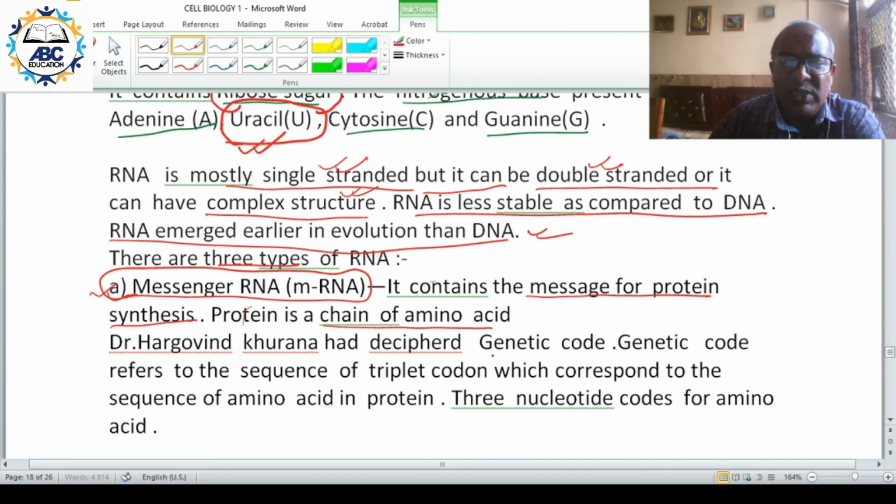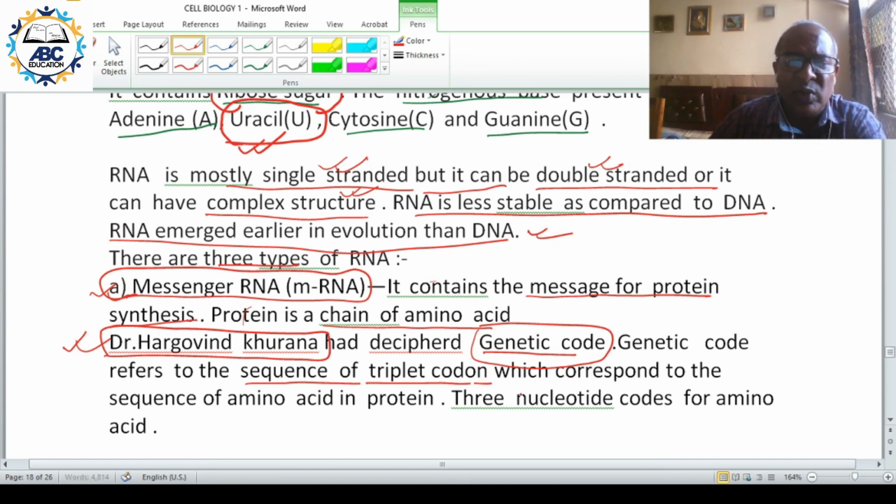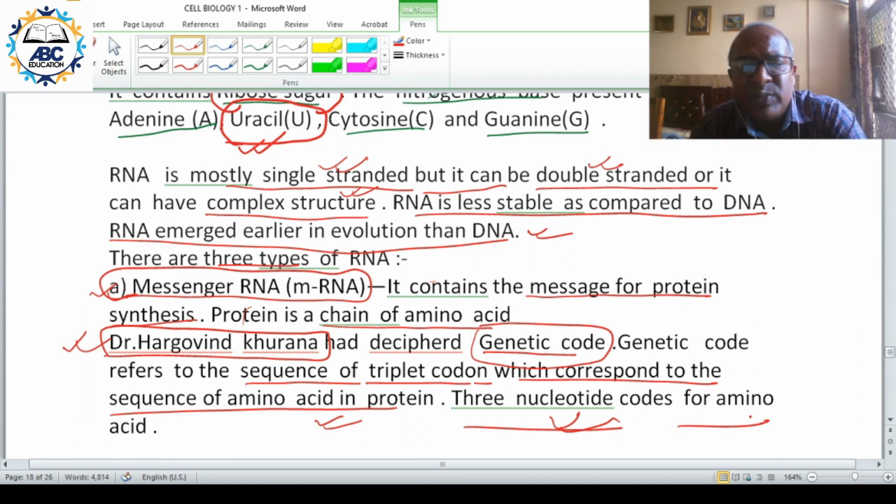Now there is a term called genetic code. We have the Indian scientist Dr. Hargobind Khorana, who deciphered the genetic code. He cracked the genetic code. Genetic code refers to the sequence of 3 nucleotides which correspond to the sequence of amino acids in protein. So 3 nucleotides code for 1 amino acid.